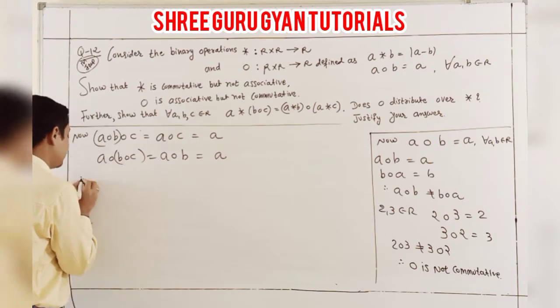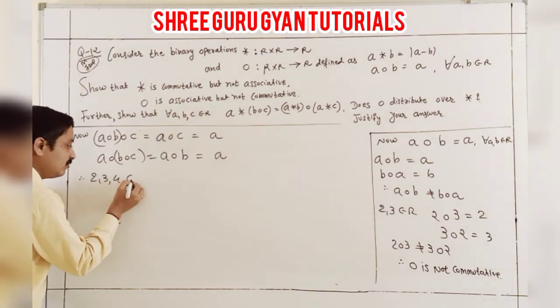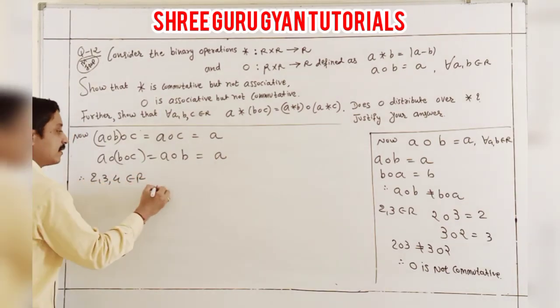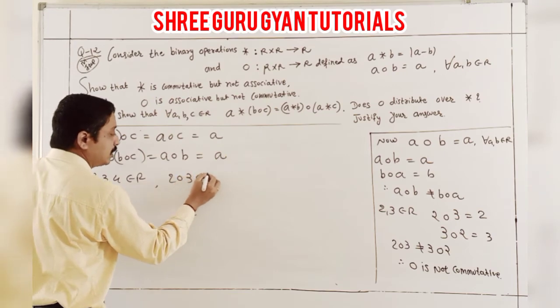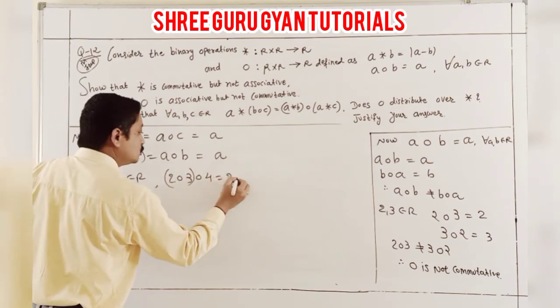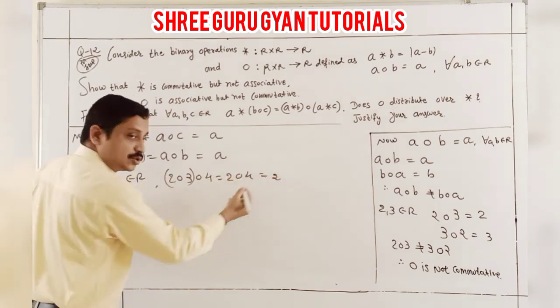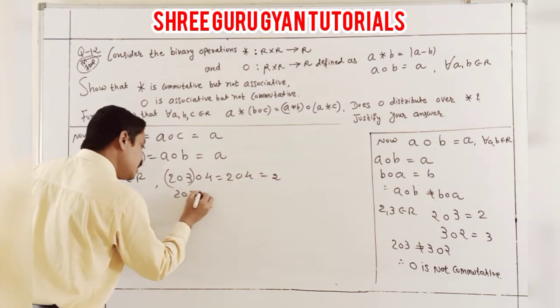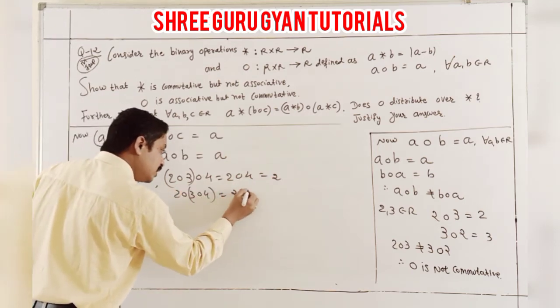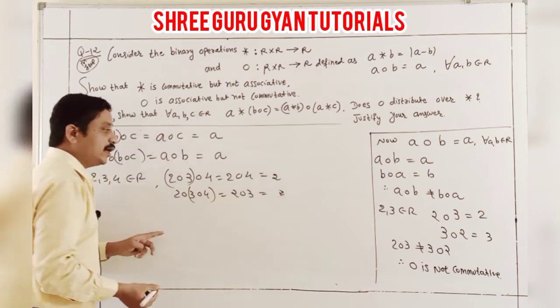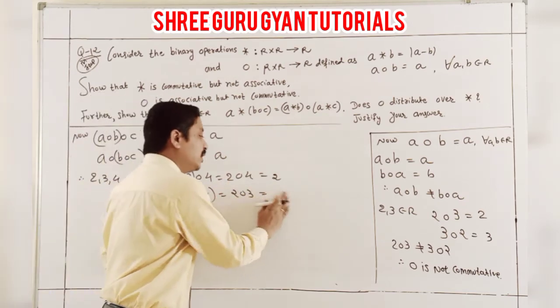Either you take some numbers 2, 3, 4 belonging to R. 2 binary 3 binary 4: that is 2 binary 4, the answer is 2. Same as 2 binary (3 binary 4): 2 binary 3, which is 2. You don't have to do anything else here with the numbers 2, 3 and 4.